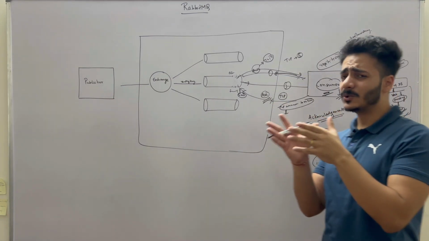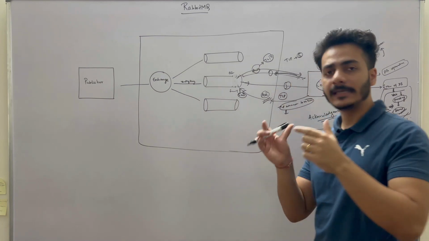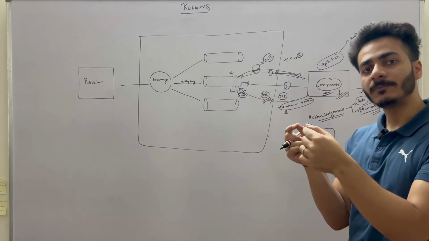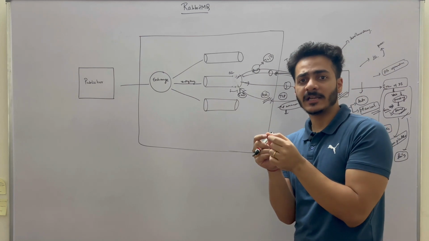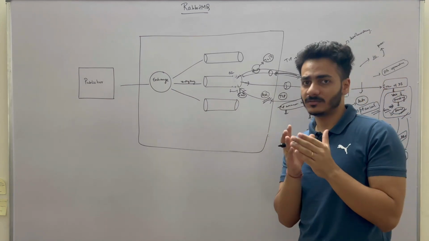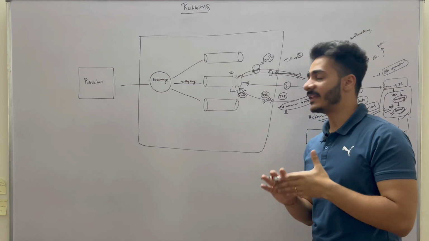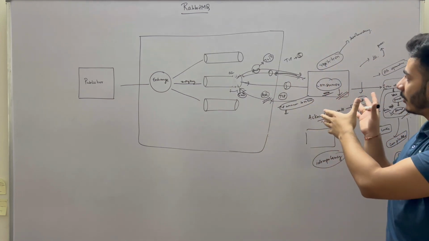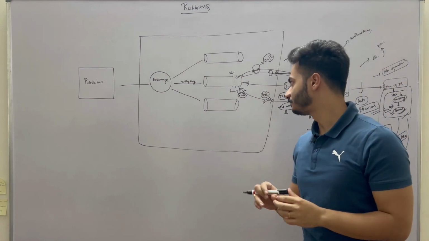The main goal of TCP is that as long as the connection is maintained, it assures reliability. But in any case the TCP connection is broken, then all the things will be lost. Then it's your responsibility to handle that case.